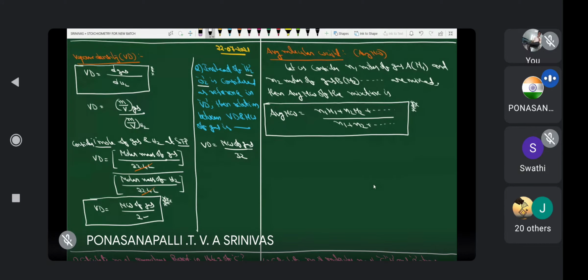Can anyone explain why this is the formula? What is N1M1? Simply N into M, number of moles into molecular weight. What is the number of moles? What is a molecular weight? Number of moles into molecular weight.